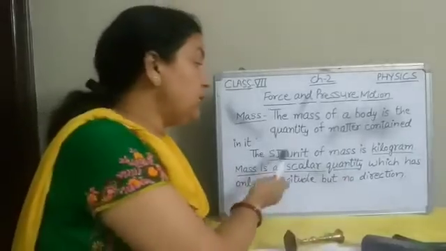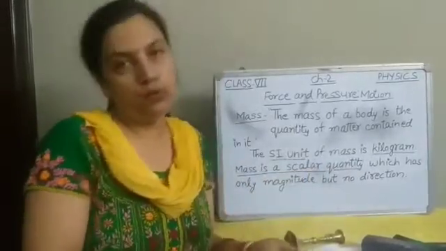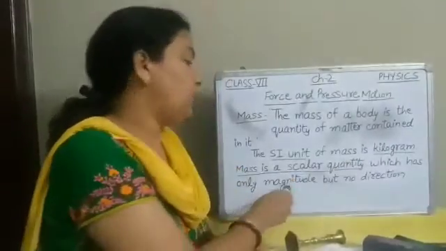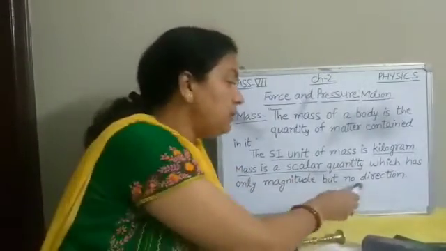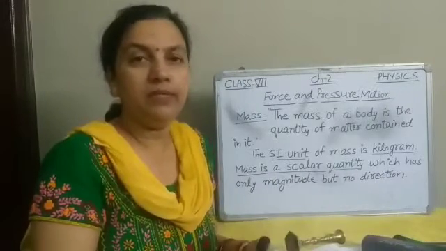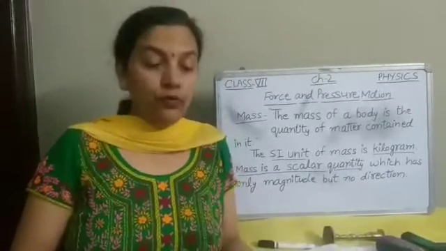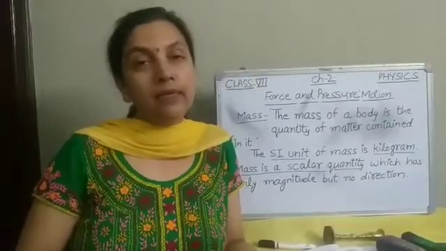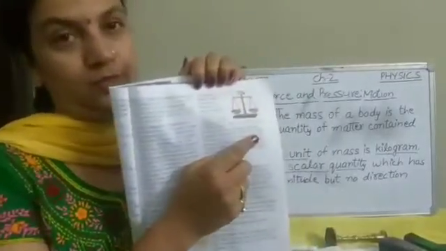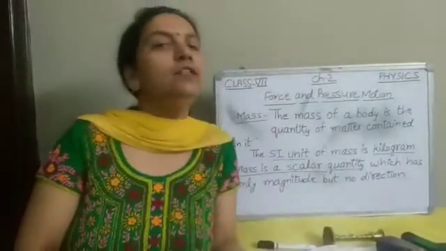Now the SI unit of mass is kilogram, and mass is a scalar quantity which has only magnitude but no direction. We don't need direction to measure the mass. The mass of a body is commonly measured by an equal arm balance. This is shown in your book. You might have seen this in shops.